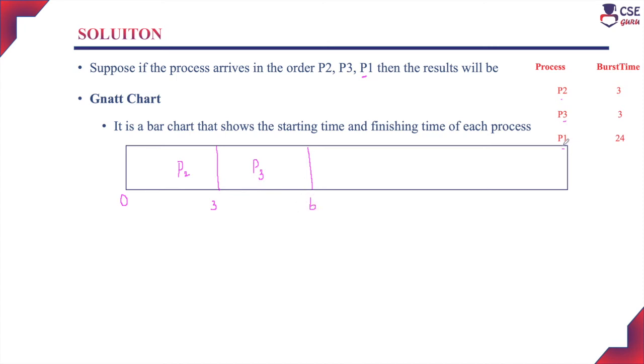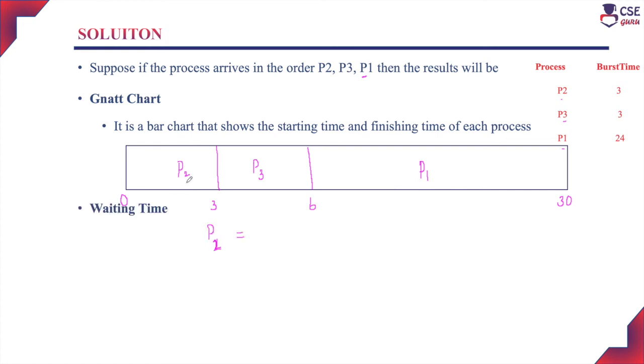Now only one process is available in the job queue, that is P1, and now P1 is assigned to the CPU for execution. It will take totally 24 milliseconds to execute with the CPU. Already 6 milliseconds were taken by processes P2 and P3 to execute with the CPU, plus 24, that is totally 30 milliseconds taken by all the three processes to execute with the CPU. Now we will find the waiting time for each process.